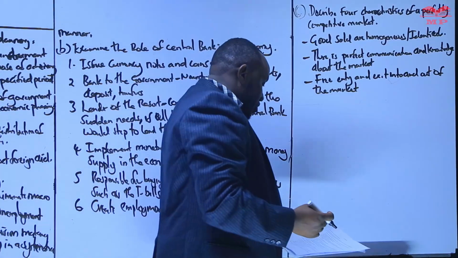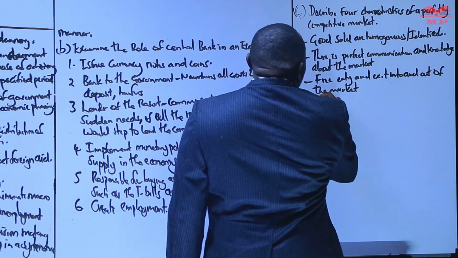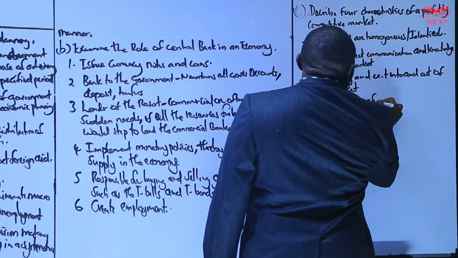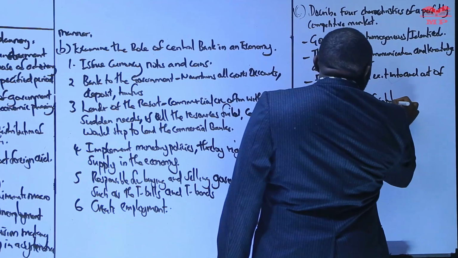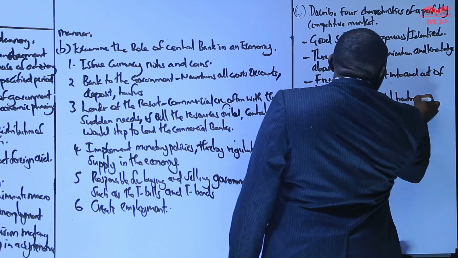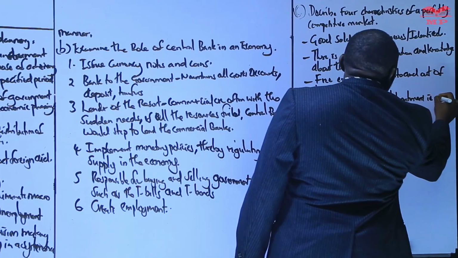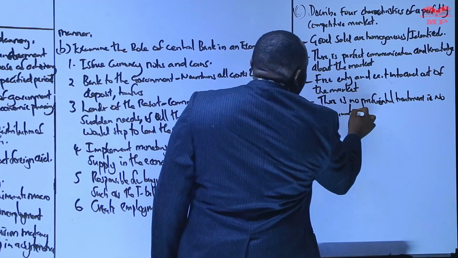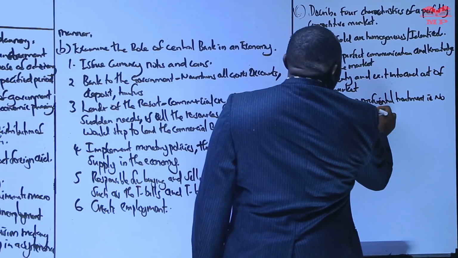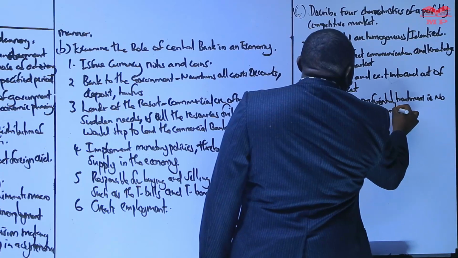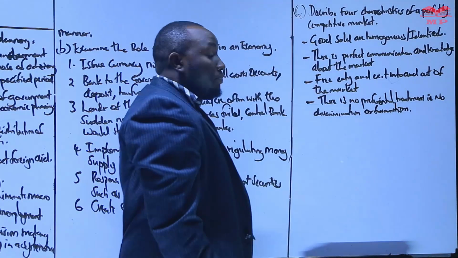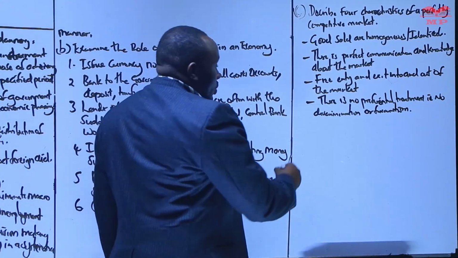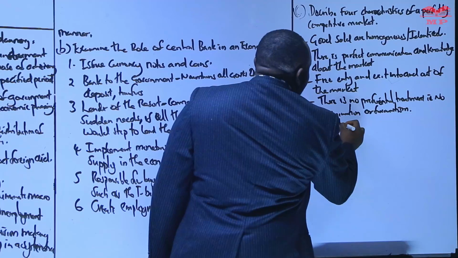Then we have no preferential treatment, that is no discrimination or favoritism in this kind of market. But it is also very important to understand that in this particular market, there is no transportation cost.